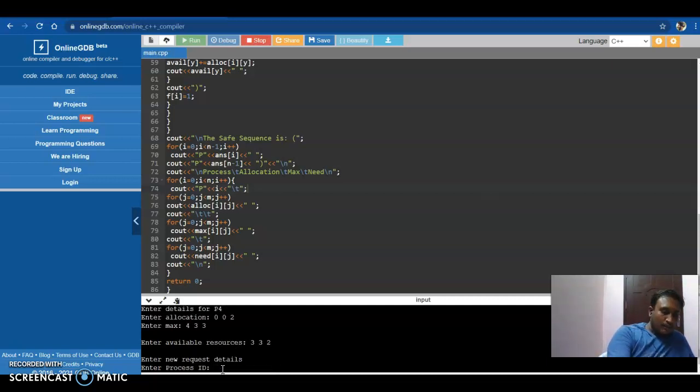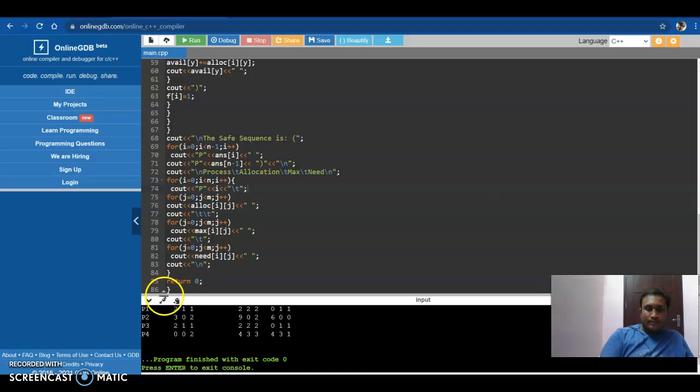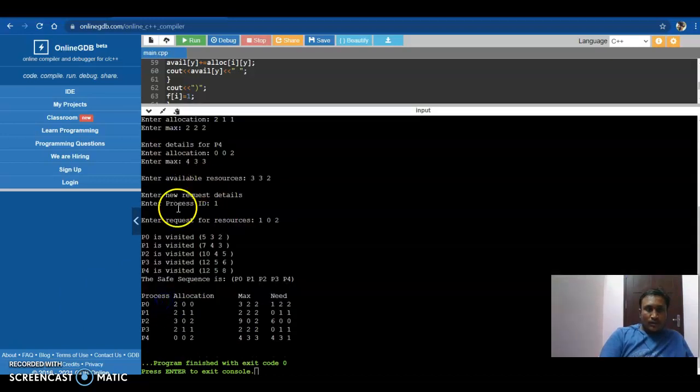And process ID 1, request 1 0 2. And we got the output: P0 is visited 532, P1 is visited 743, P2 is visited 1045, P3 is visited 1256, P4 is visited 1258. The safe sequence is P0, P1, P2, P3, P4.